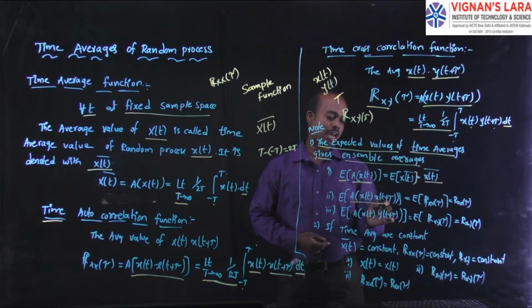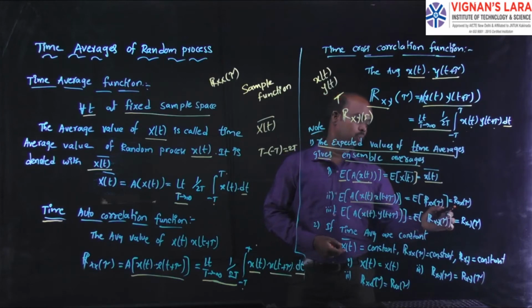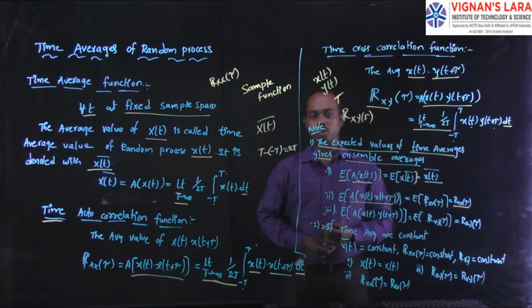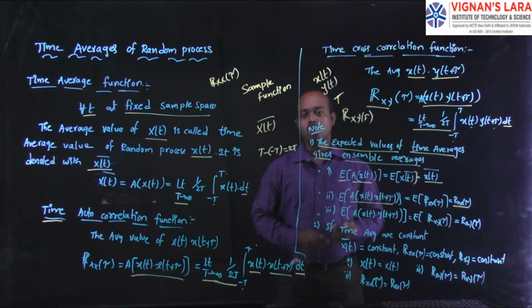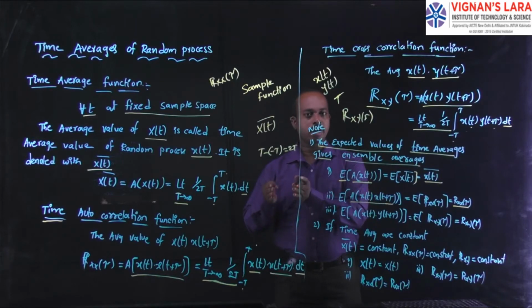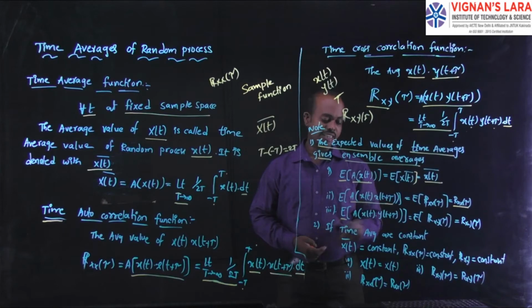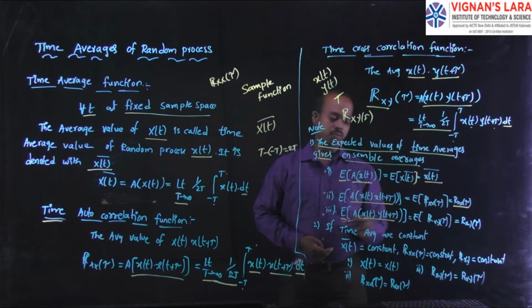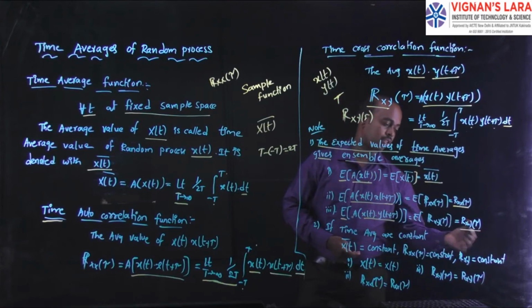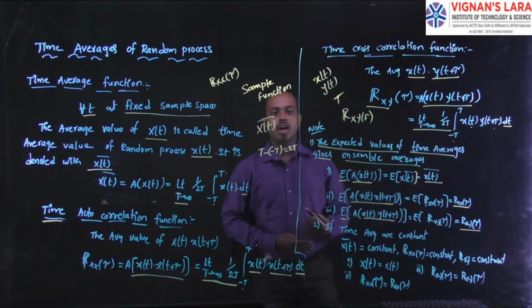The expectation of the time autocorrelation function is equivalent to the normal autocorrelation function. Coming to the third one, we consider the expectation of the time cross correlation function, which is equivalent to the normal cross correlation function.